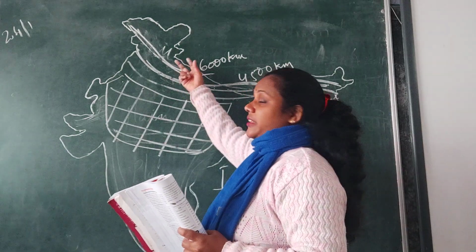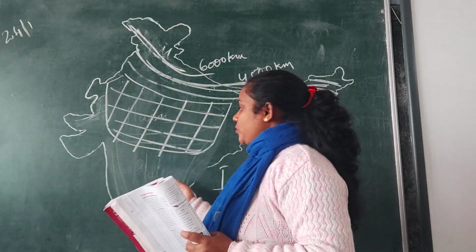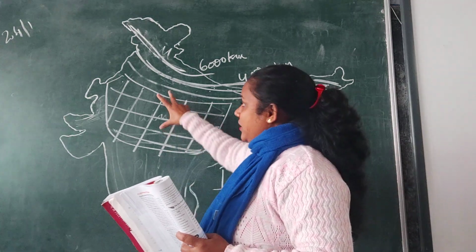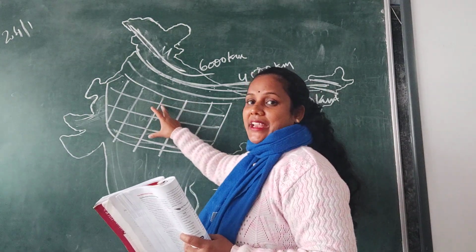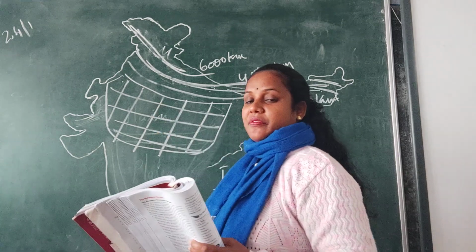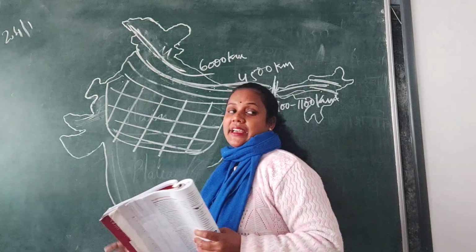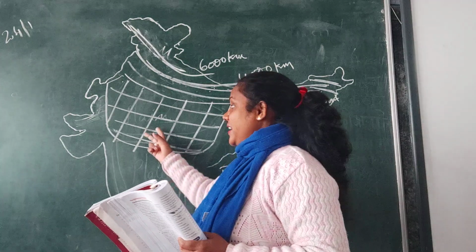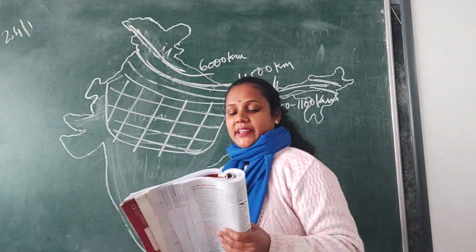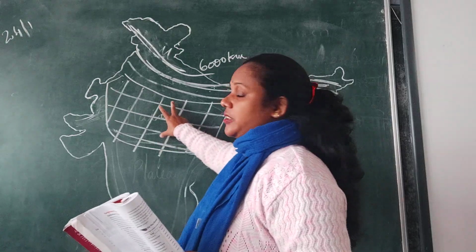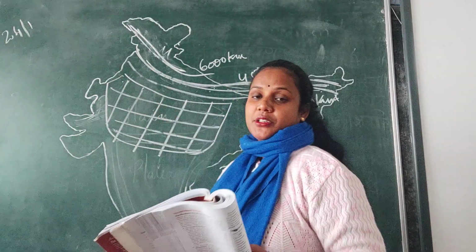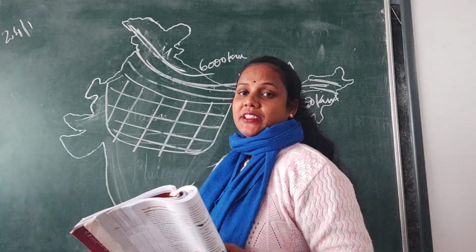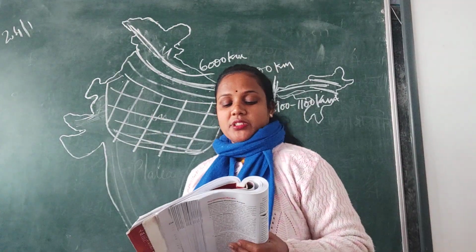If you go to the mountains, it is very cold. If you go to the desert, it is very hot. Here it is very humid. So compared to the mountains, the climate of the plain area is very, very comfortable. Land is fertile. Availability of water from the rivers made this area very, very good for agriculture. So the people of the northern plain area mostly do agriculture because of the availability of fertile land, good climate and availability of water.